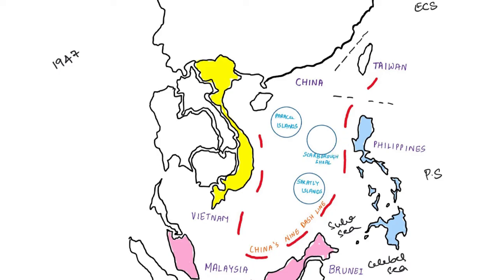The Philippines invokes its geographical proximity to the Spratly Islands as the main basis of its claim for part of the grouping. Both the Philippines and China have been laying claim to the Scarborough Shoal. This is the Scarborough Shoal, a little more than 100 miles from the Philippines, just 100 miles from the Philippines and 500 miles from China. So Scarborough Shoal has been a bone of contention between China and the Philippines.